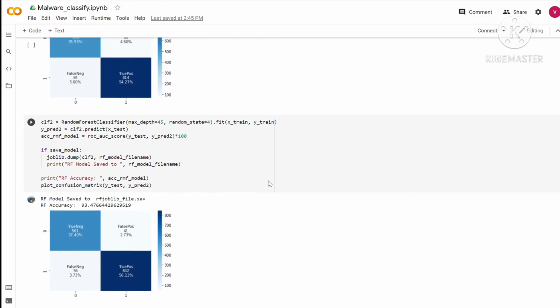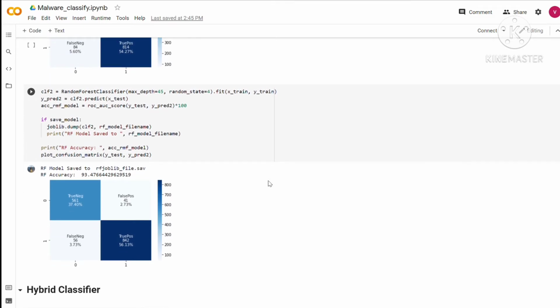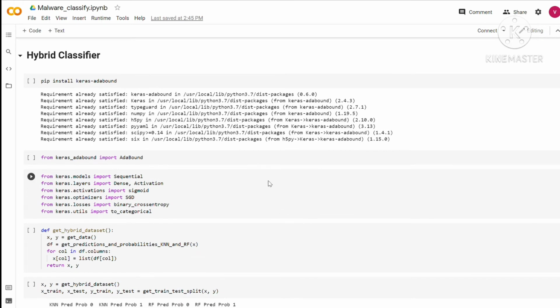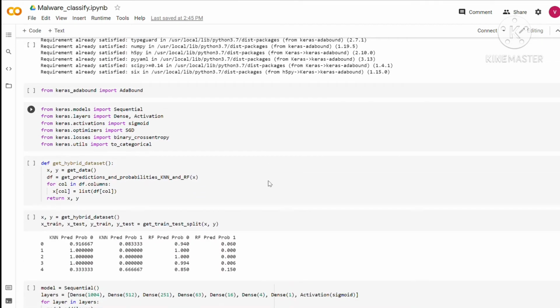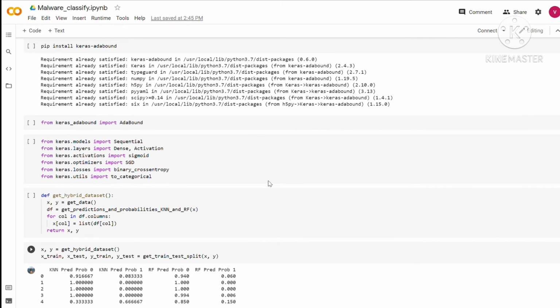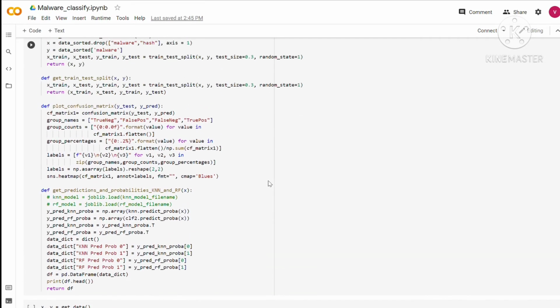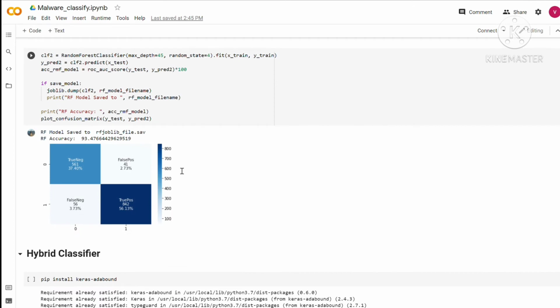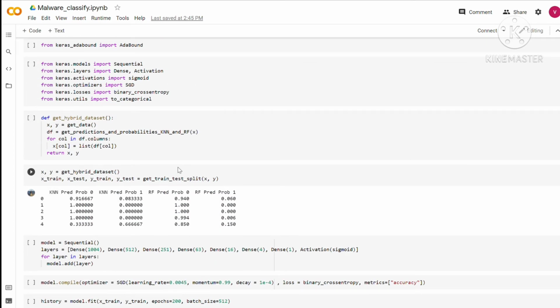So now what we have improved here is that we try to increase the accuracy of the malware classification by making a hybrid classifier. Hybrid classifier in the sense is that we used neural networks, and we passed in additional four columns. Earlier we had defined this function, get predictions and probabilities for KNN and RF. So what we did basically was that, suppose the first row is a benign sample, and KNN and RF both gave us that it is a benign sample.